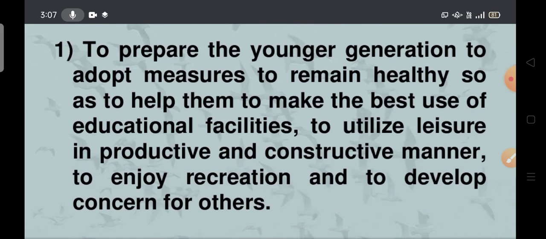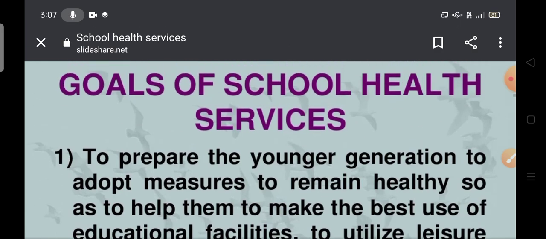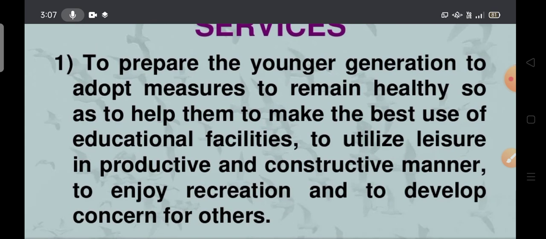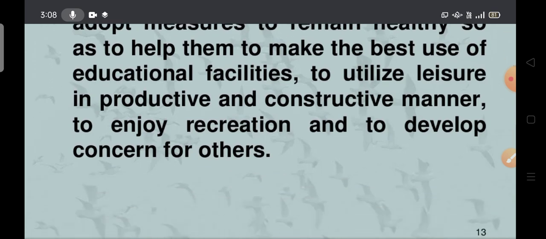Prepare the younger generation to adopt measures to remain healthy, so as to help them make the best use of educational facilities, to utilize leisure in a productive and constructive manner, to enjoy recreation and to develop concern for others.